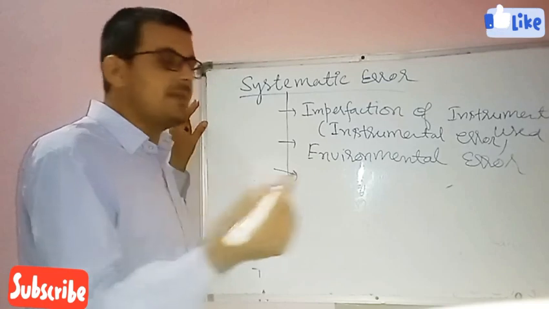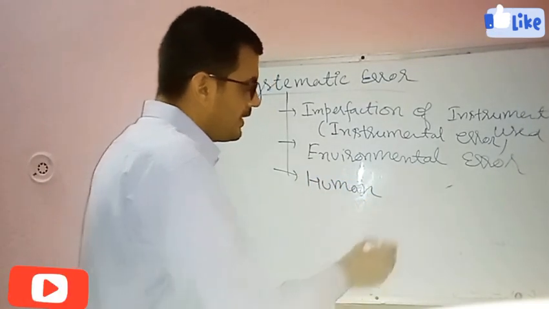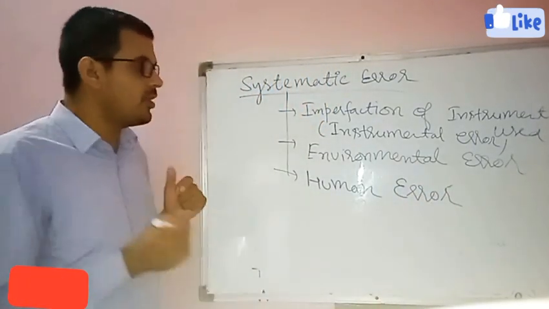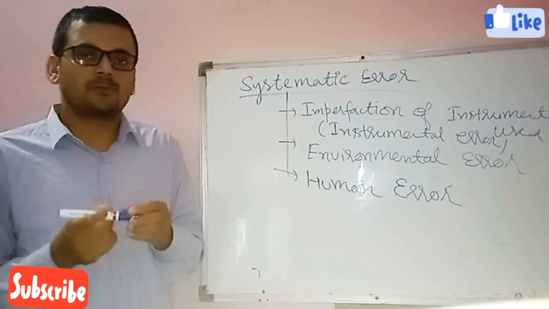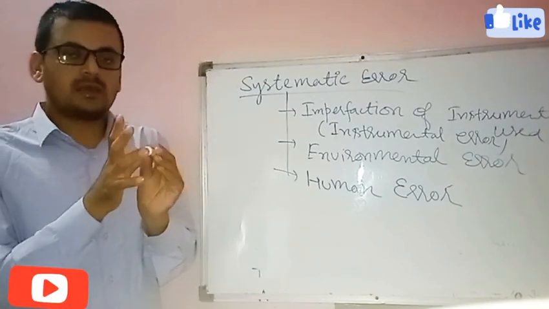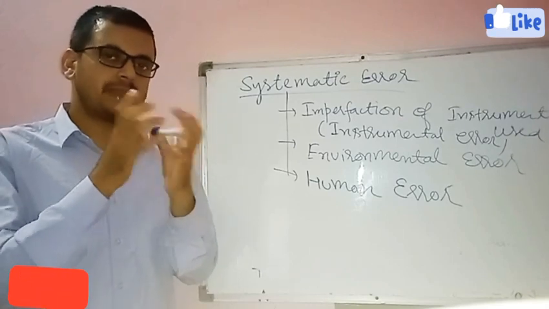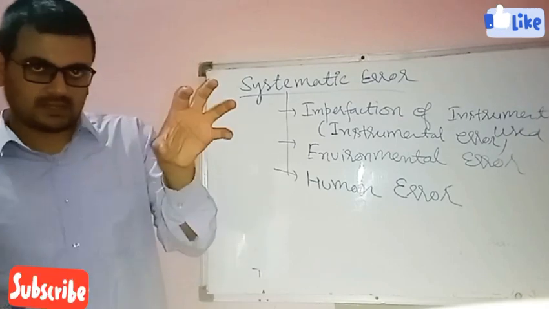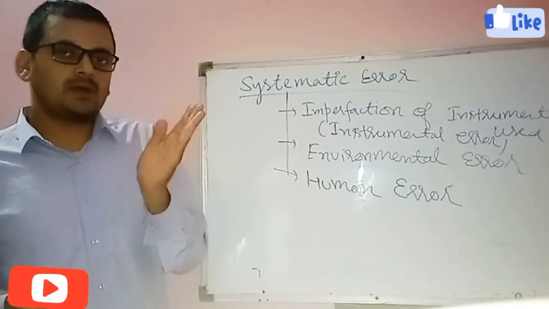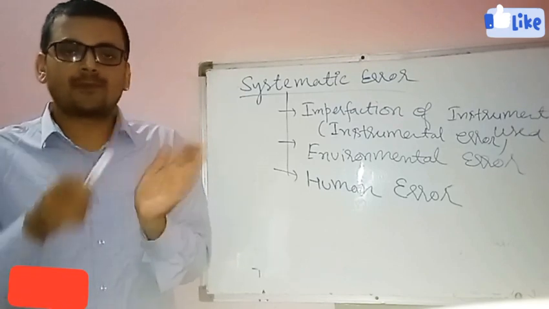The third one is the human error. So what is the meaning of human error? Suppose we are measuring a length, and while measuring we have not seen the reading very properly, or we are measuring current using an ammeter and we have not seen the deflection of the pointer properly.